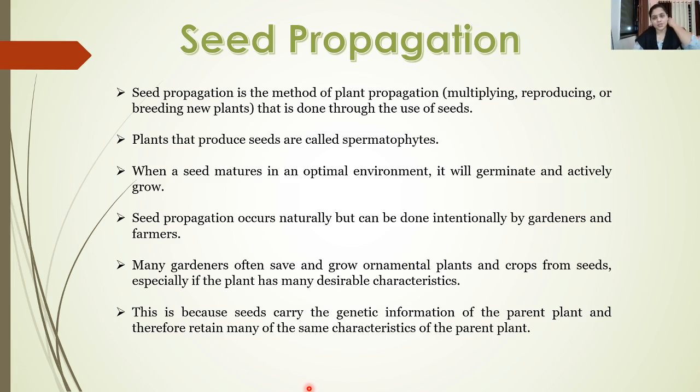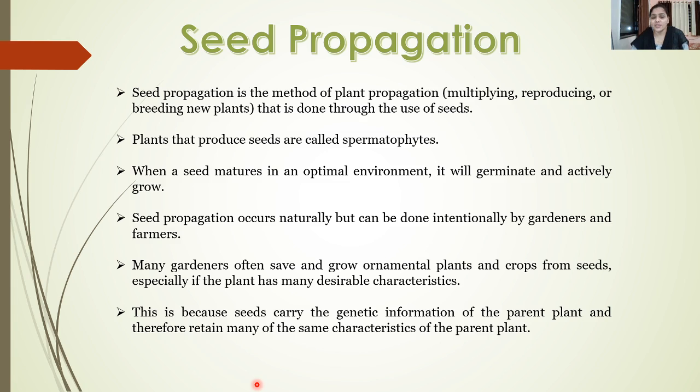Seed propagation is usually a method of plant propagation which is done with the help of seeds. Generally, in this, there is multiplication of seeds, there is reproduction, and thus the new plants are bred. These plants produced from seeds are generally called the spermatophytes, the plants bearing seeds are called the spermatophytes.